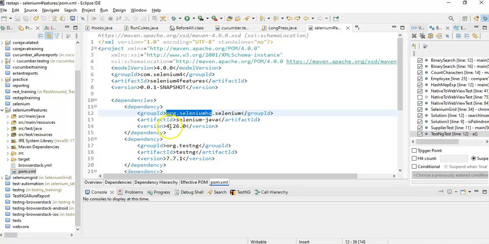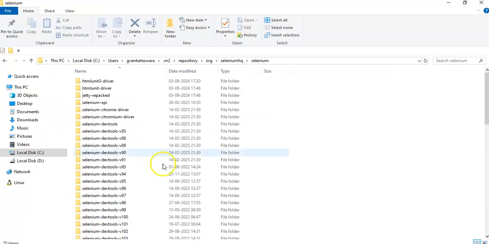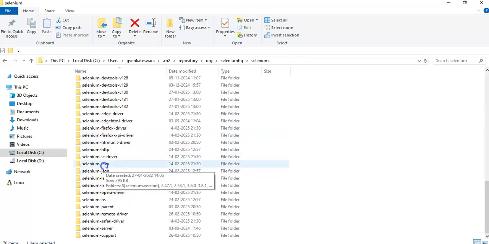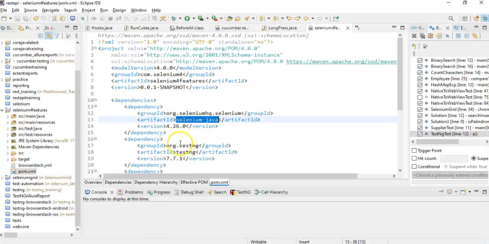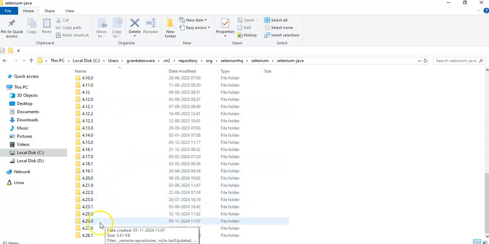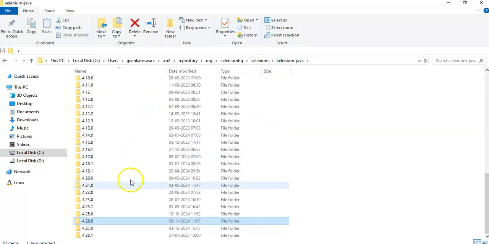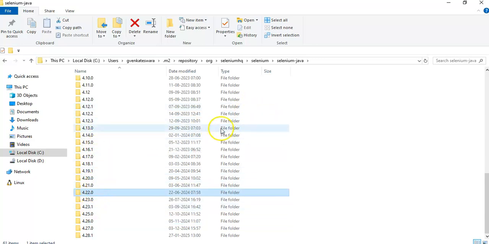Under selenium, what to verify next? Selenium-Java. We have to verify where is Selenium-Java, and then what is the next version? 4.26.0. Version is also important. For each version it will verify 4.26.0 and download it. See here, the Selenium Java jar. If you change the jar version, again it will verify in the local repository. If that version is there, it will bring it from here. Otherwise, it will go to the Maven repository.